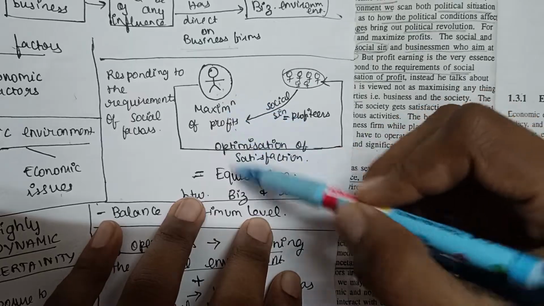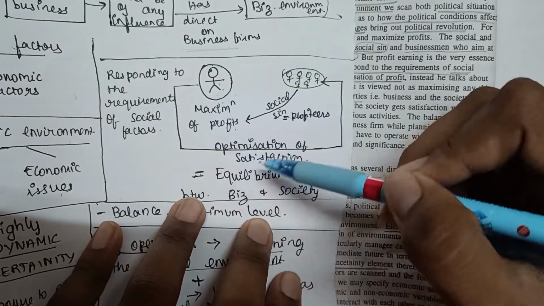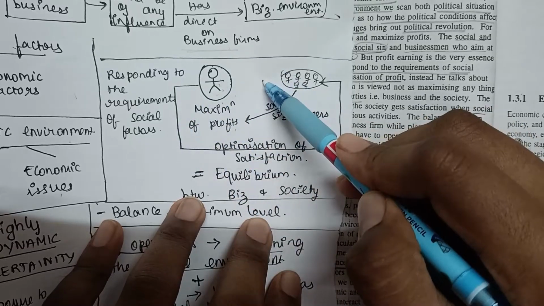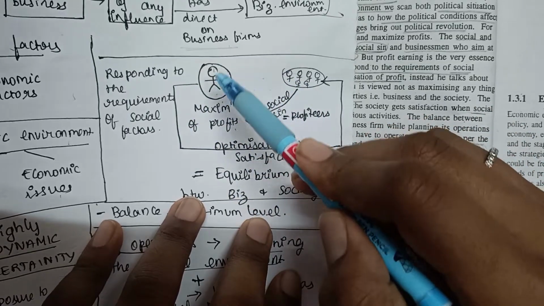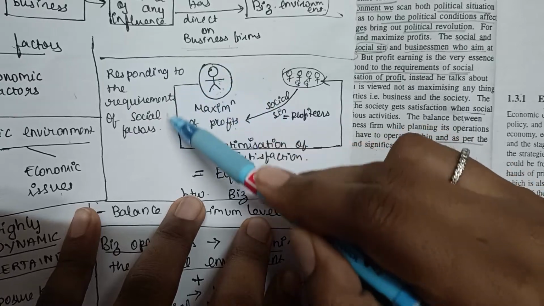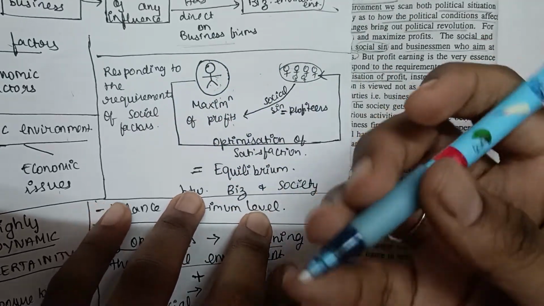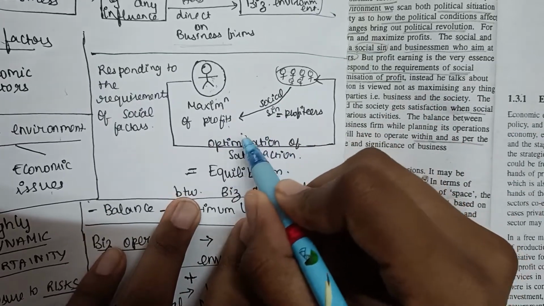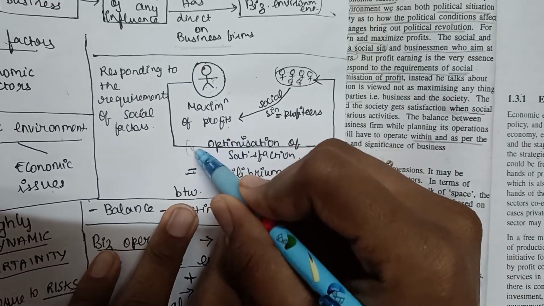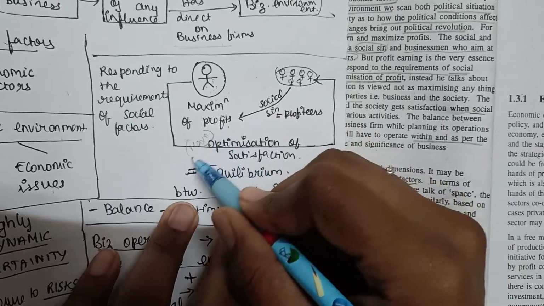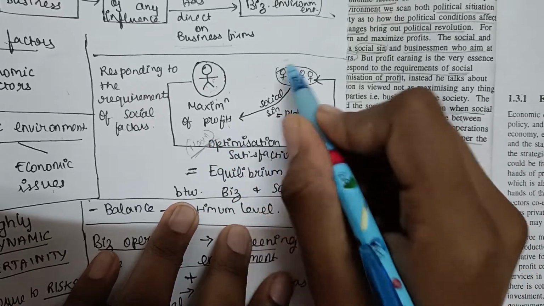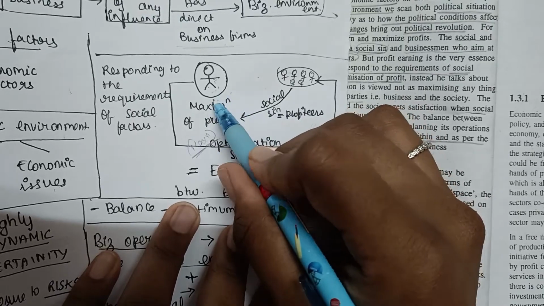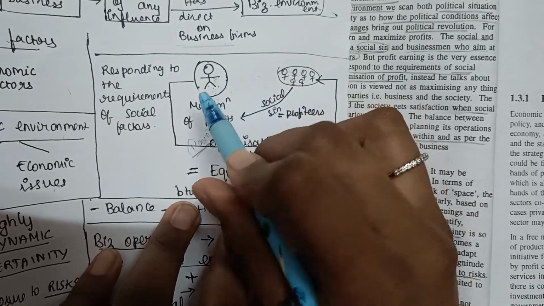Now in such a situation he has to respond to the requirement of social factors, else he can't make profits. So what will this businessman do now? He will rephrase the sentence. Instead of saying that he wants to maximize profits, he will talk about optimization, which is basically like maximization. He'll say the maximization of satisfaction of the people is important to us. This is what he'll now be saying, but his aim will still be maximization of profits.